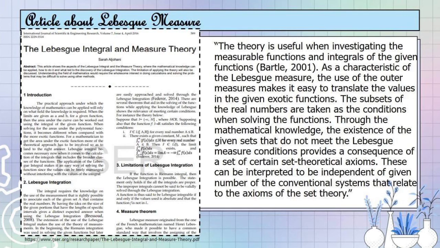The subsets of the real numbers are taken as the conditions when solving the functions. Through mathematical knowledge, the existence of sets that do not meet the Lebesgue measure conditions is a consequence of certain set theoretical axioms. These can be interpreted to be independent of a number of the conventional systems that relate to the axioms of set theory.